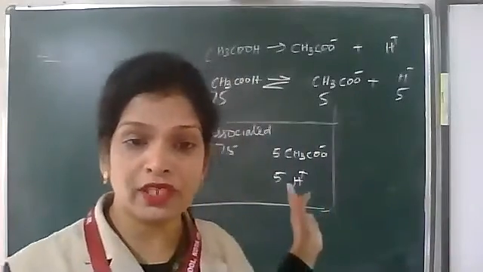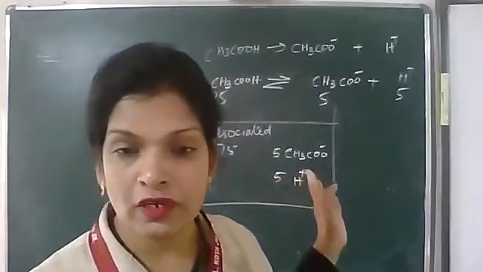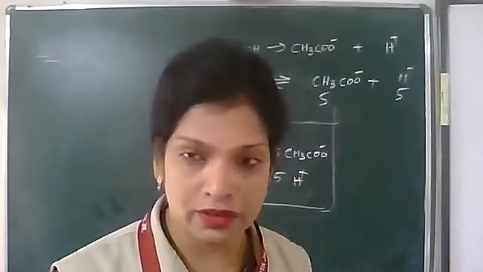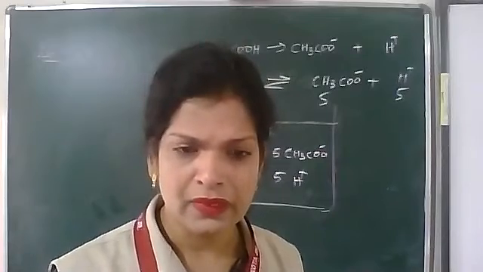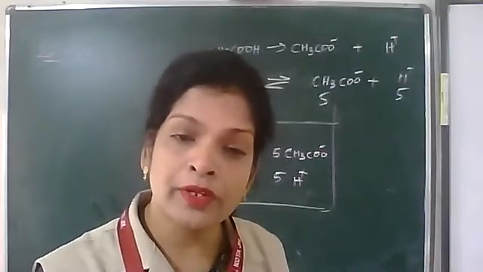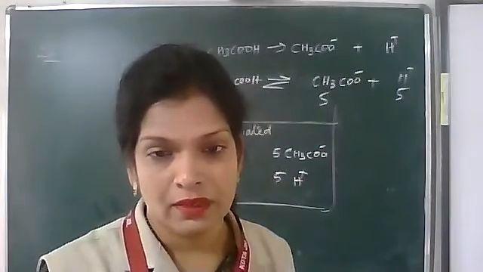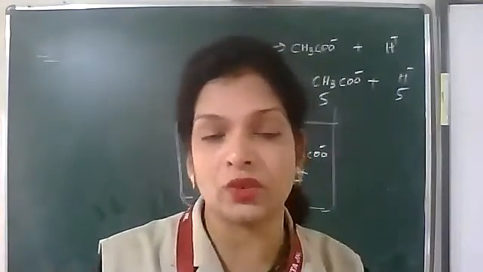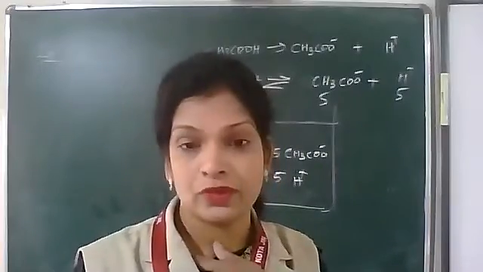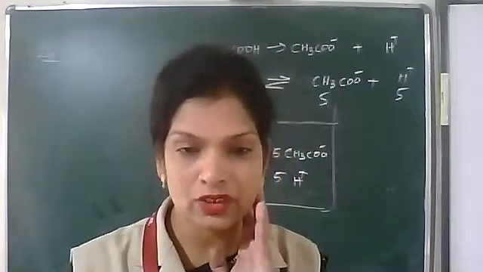Before the reaction, 80 were there; in the case of a strong electrolyte, all 80 got dissociated, so nothing is remaining. There is no equilibrium established in strong electrolytes. In the case of weak electrolytes, we have equilibrium. So ionic equilibrium means only the case of weak electrolytes.